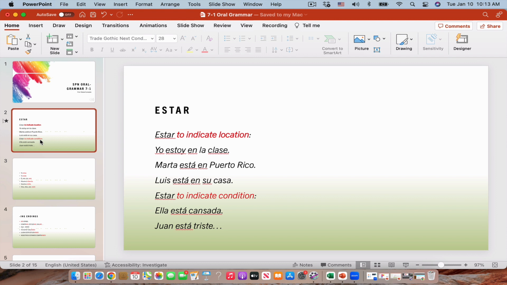Well, in this chapter, we're going to see the verb estar, which is one of the forms of the verb to be. The verb to be in Spanish splits into different verbs. One is the verb ser, that we saw in the previous chapters, and the verb estar. The verb estar basically is used in Spanish when you want to indicate location, when you want to say where you are. You say, I am in Puerto Rico, so you say, yo estoy en Puerto Rico.